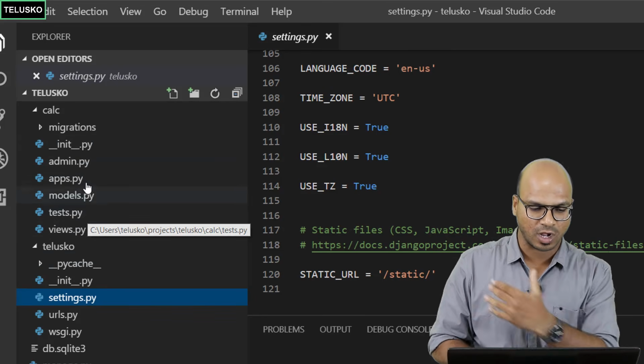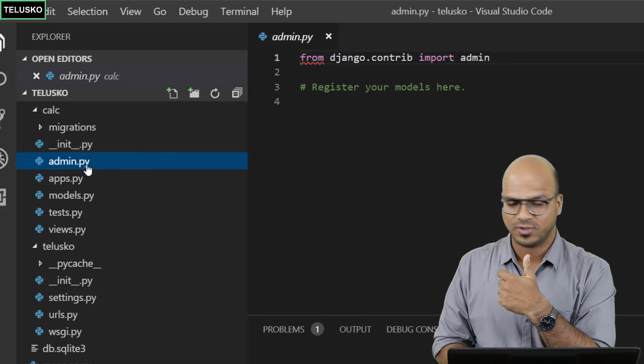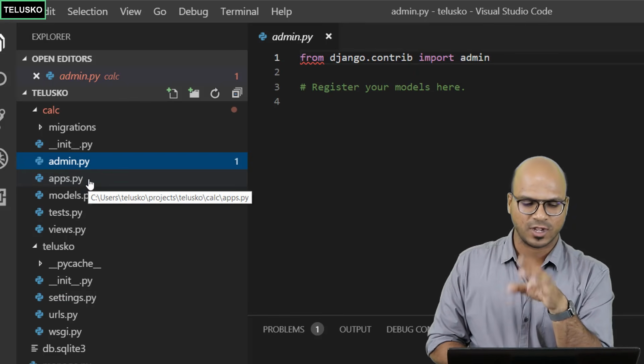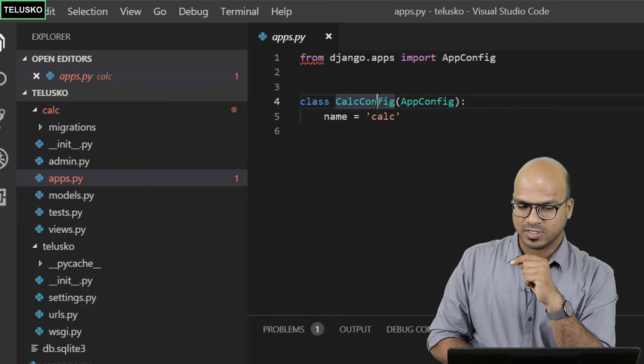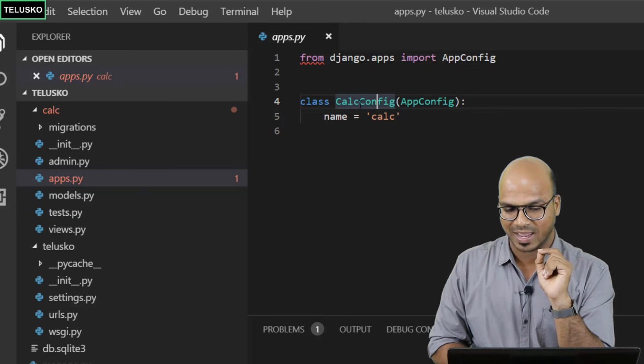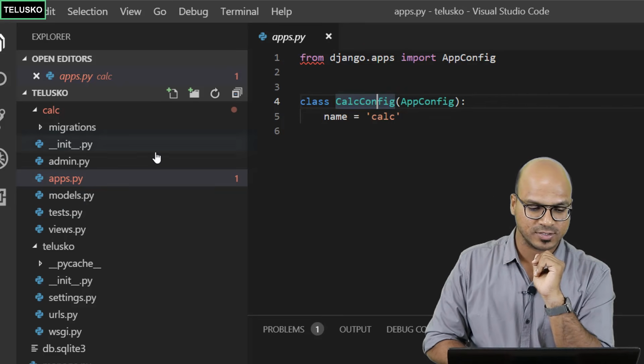Example, let's say if you talk about the app, we have some admin stuff here. We'll not be doing that as of now, but we have admin stuff, we have apps. This name is important. Just look at this name. We are creating a class named as calconfig. We are going to use it.